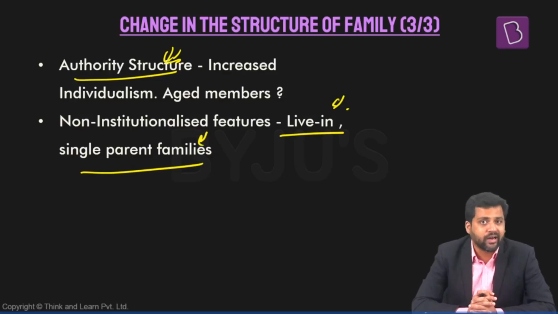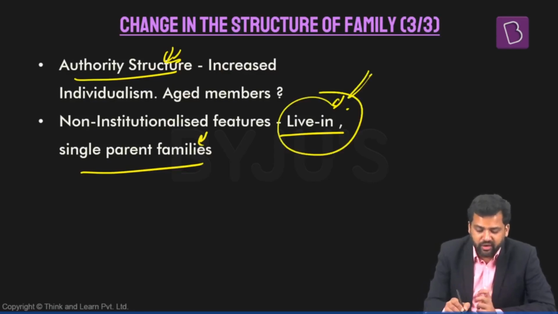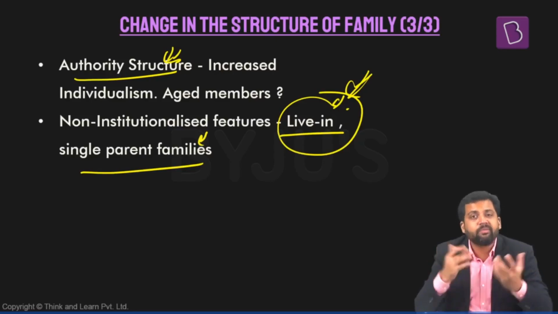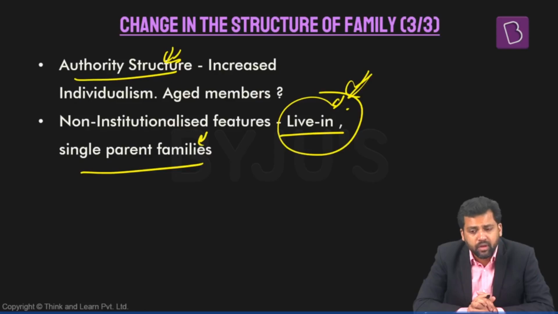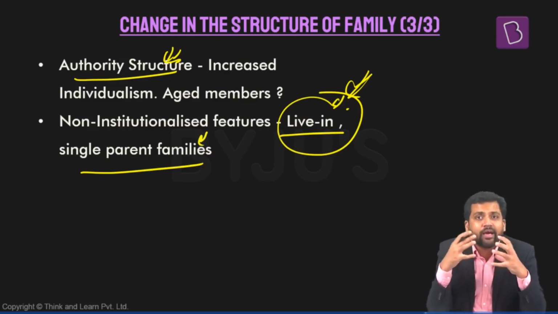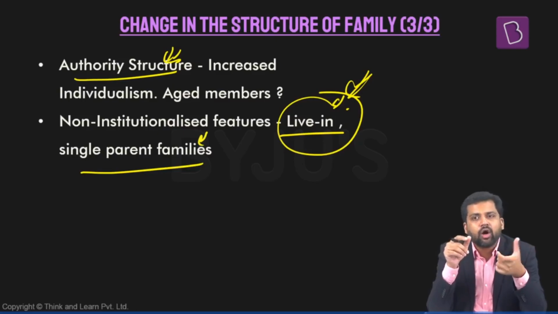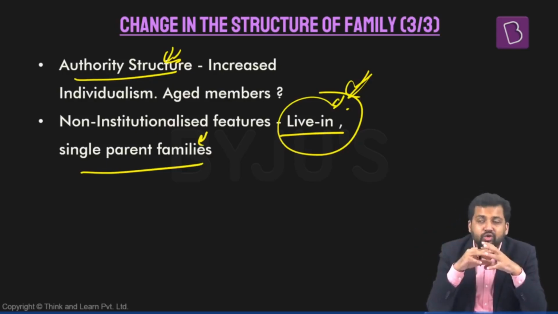People are not necessarily entering into the institution of marriage. Some of them are deciding to cohabit. So basically they're deciding that they will live in together. New kinds of families are also forming. Single parent families can be there. Reconstituted families can be there. So that entire notion that a family means a husband, wife and 2 children or 1 child, all these things are changing now. You have a variety of families. You have a spectrum of families now.